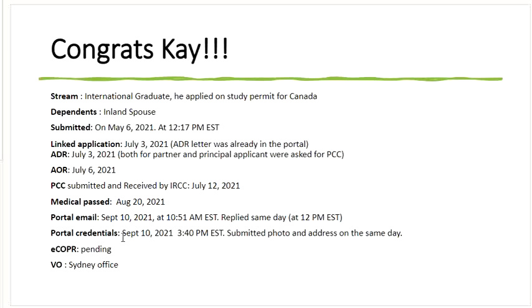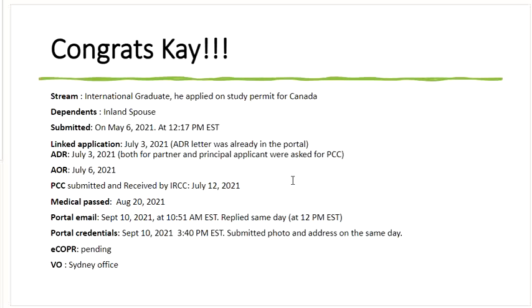He got the portal credentials on September 10th, 2021, again at 3:40 p.m. Eastern Time. And when you get the portal credentials, of course, you have to submit your photograph and your mailing address because the PR would be mailed to you. So he did that on the very same day. Now he's just waiting for ECOPR. Now, ECOPR may take up to a week to 4 months time. In this case, I don't think it should go beyond 2 weeks because he's already submitted all the requirements.